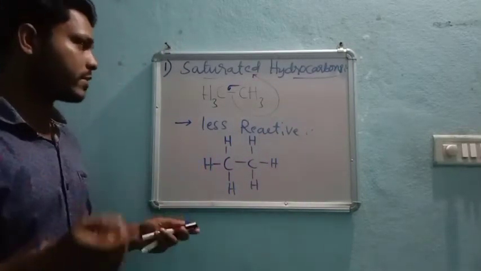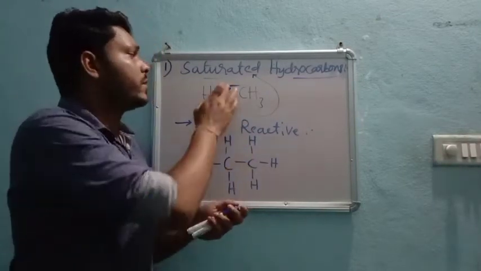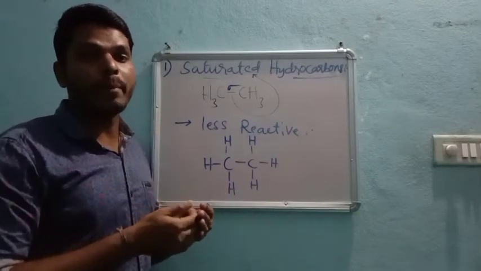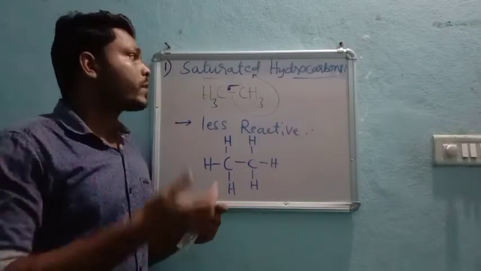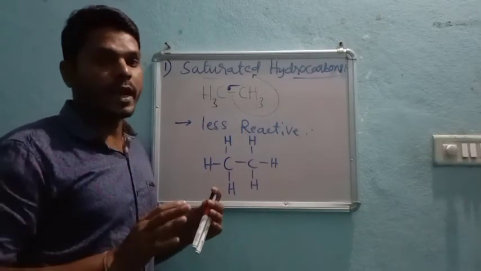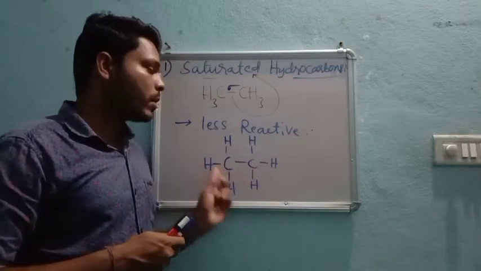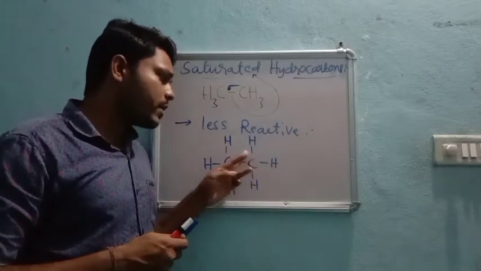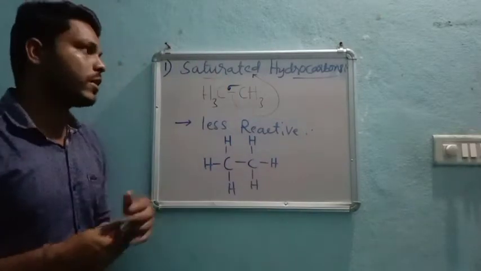Why? Because in yesterday's class itself, we discussed that these sigma bonds are very strong bonds. Why? Because the extent of overlapping in the sigma bond is more as compared to the pi bond. So that's why saturated hydrocarbons are less reactive. They very rarely undergo reactions, because the valency is completely filled, right? So this is the case of saturated hydrocarbons.